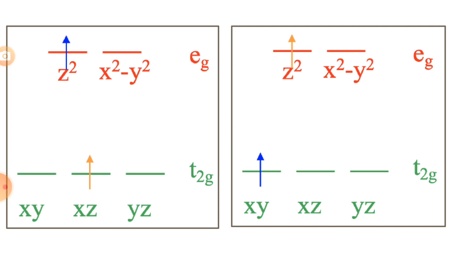Ligand field theory would argue that both excited microstates have the same energy. Which two excited states?